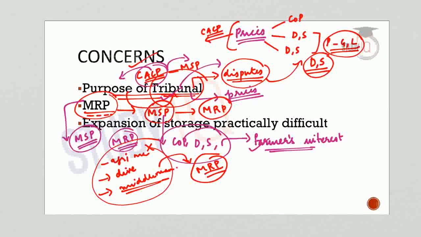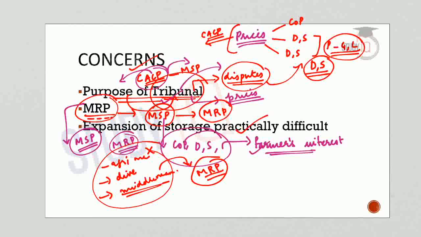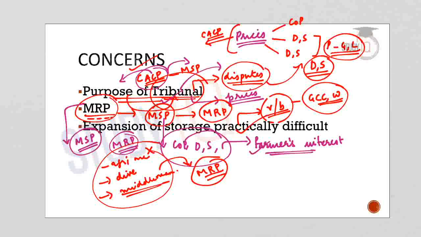Now the third concern is regarding the expansion of storage. The third recommendation was that at the village level and also at the block level there should be government collection centers and also warehouses. So this was the third recommendation by NITI Aayog. The practicality of this recommendation is the question here.